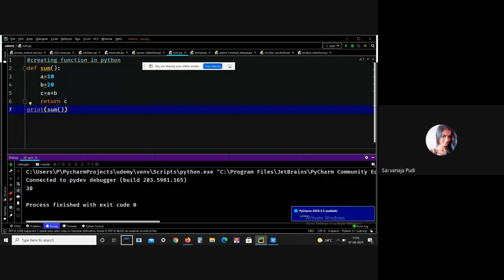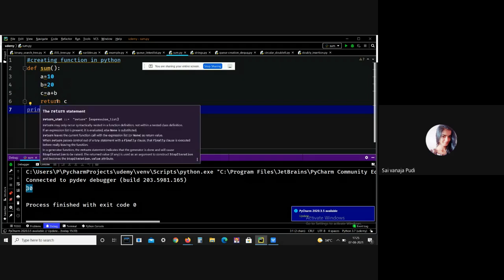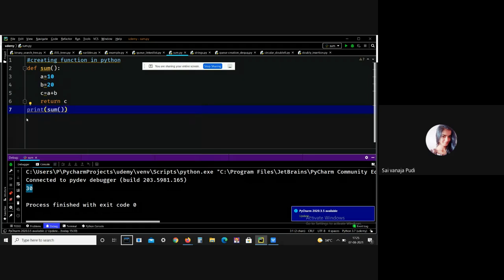See, we got the same output, that is 30. Means here we are returning the result. I mean A is 10, B is 20, and C equals A plus B. The complete resultant is returned by using the return keyword. This is what the return keyword means.